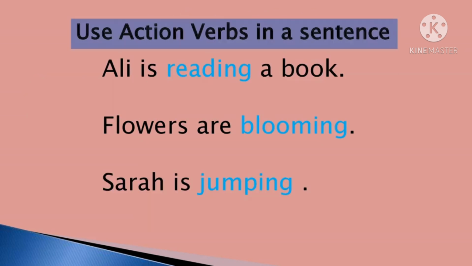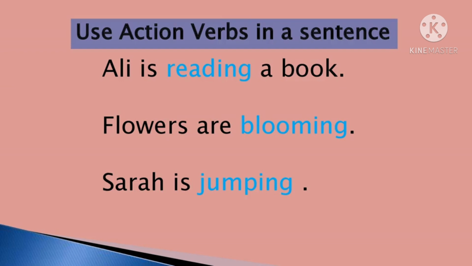Let's try to use action verbs in a sentence, like Ali is reading a book. Think about it. What is the action verb in this sentence? As we have discussed, if we want to make an action verb, we just need to add ing to the base form of the verb. So here the base form is read and we have added ing, reading. Flowers are blooming. We added ing to bloom and it became blooming.